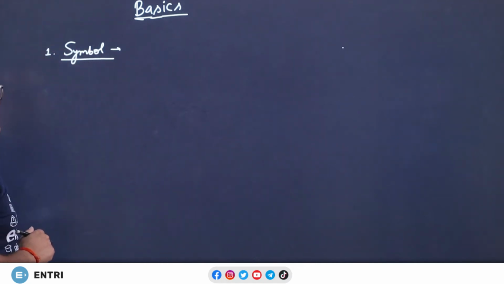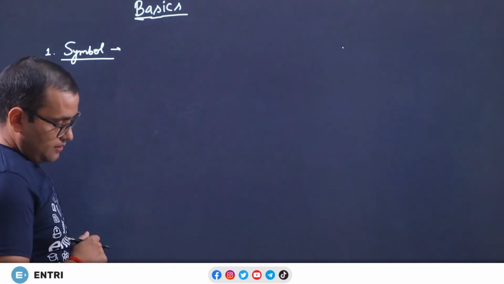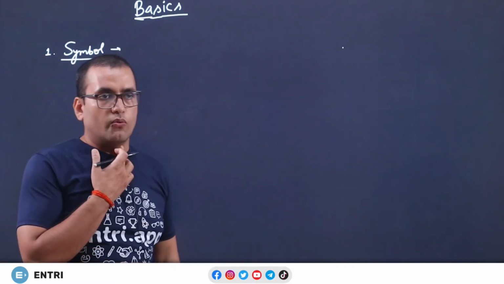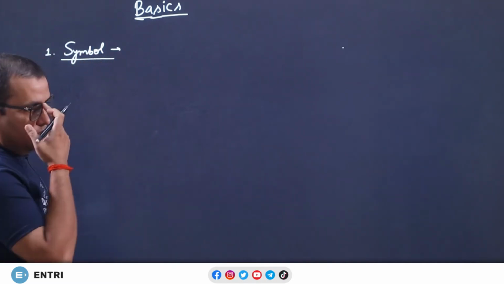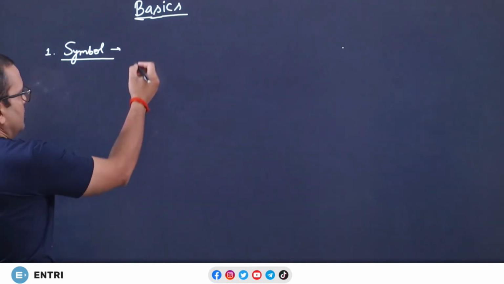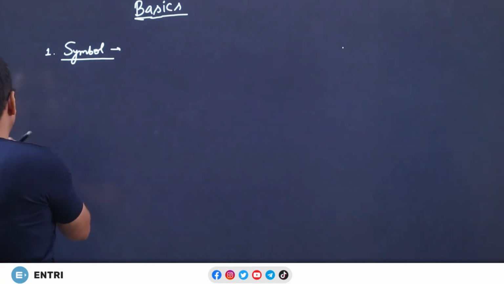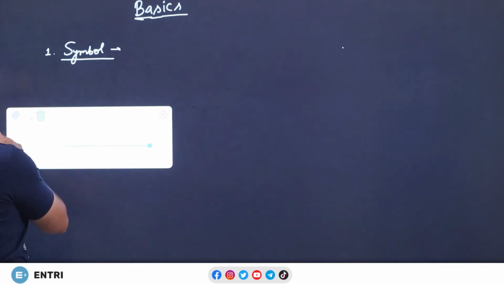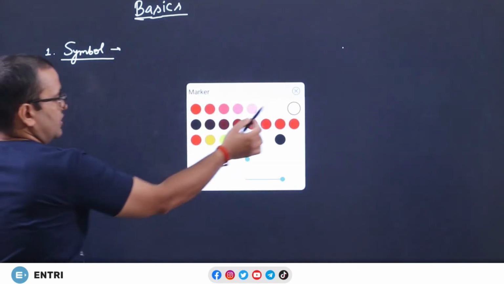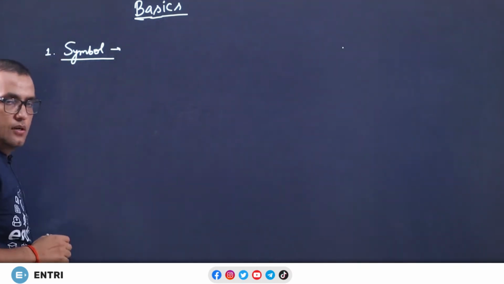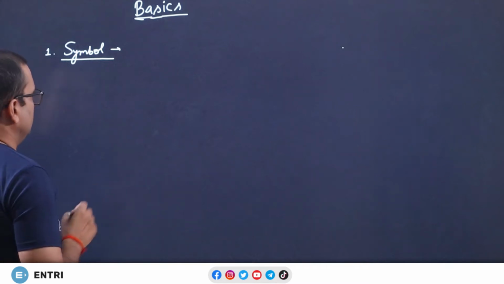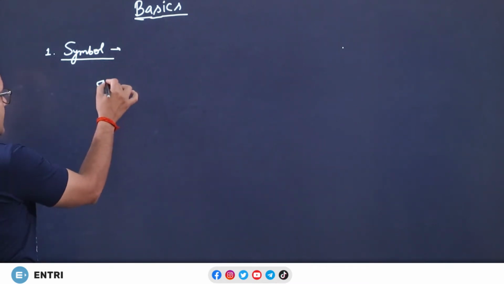So, the first point is symbol. What is a symbol? It is the smallest entity in theory of computation. I will give you examples of these symbols. If you want to write, then you can write, otherwise you can refer to some books for definitions. So, what is a symbol?